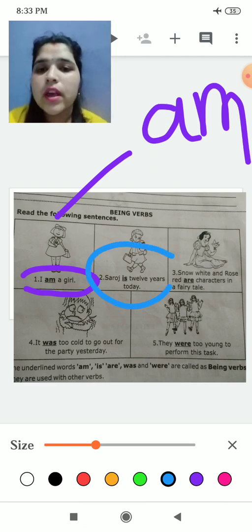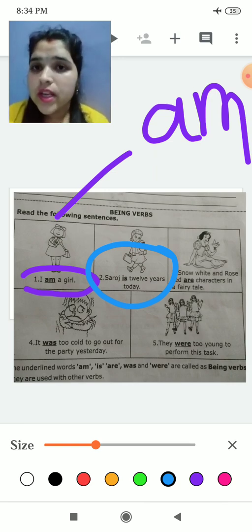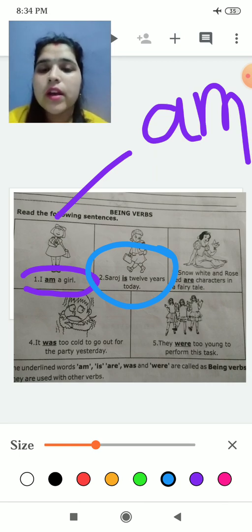Saroj is 12 years today. We are talking about a person. What is the name of the person? The name of the person is Saroj. Saroj is a girl, and today she is 12 years. So what is Saroj here?